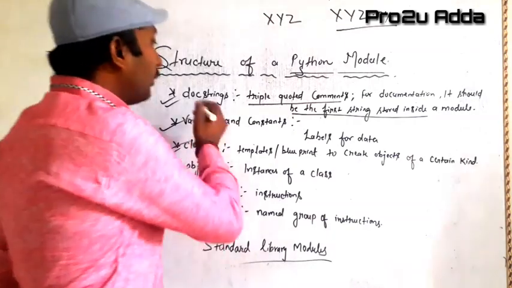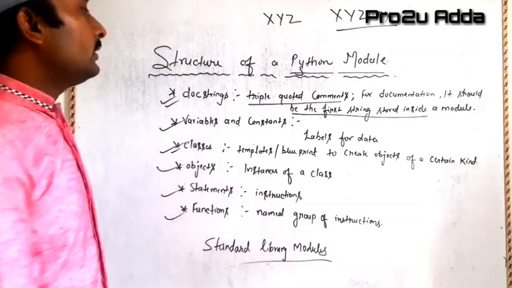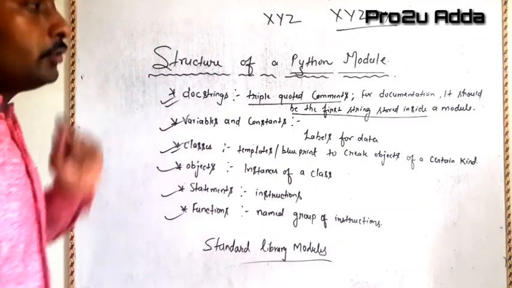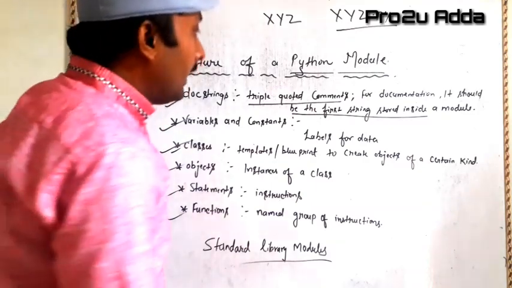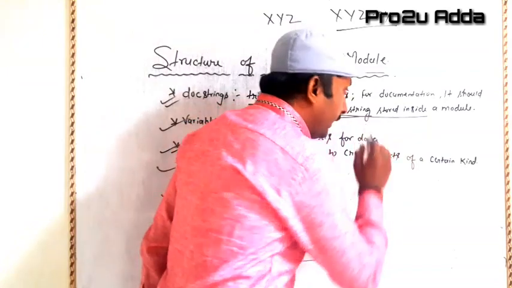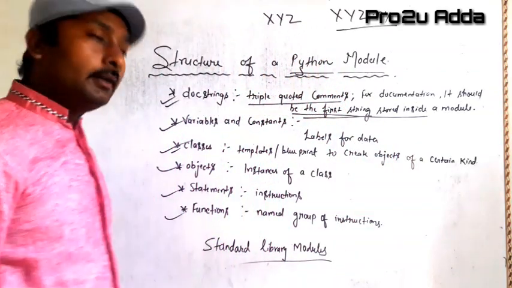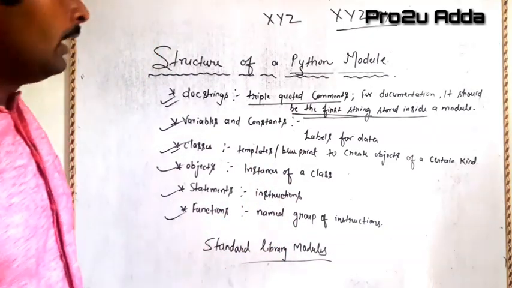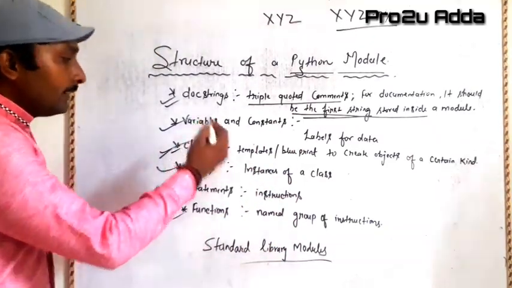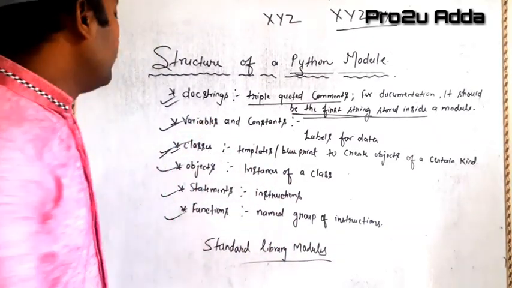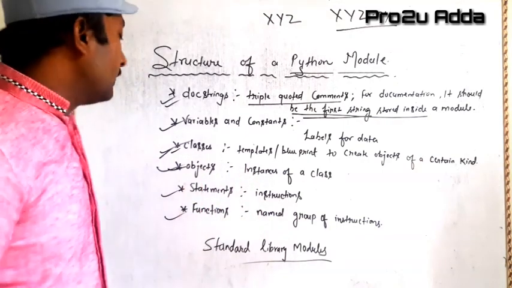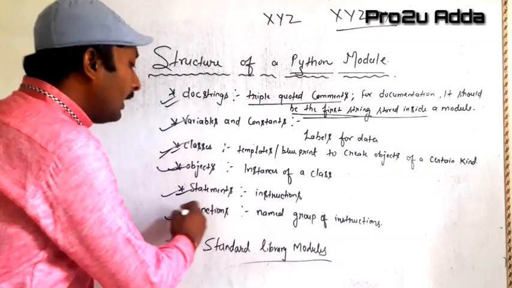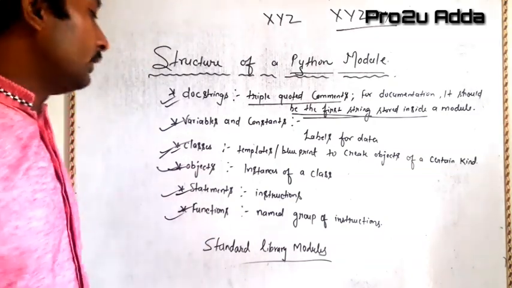When we talk about a docstring, what is this? This is a triple quoted comment, and it is used for documentation purposes, and it is the very first string stored inside a module. Variables and constants, we all know that they are labels for data. Classes are the templates or blueprints. Objects are the instances of a class. Statements are the instructions, and functions are the named groups of instructions.